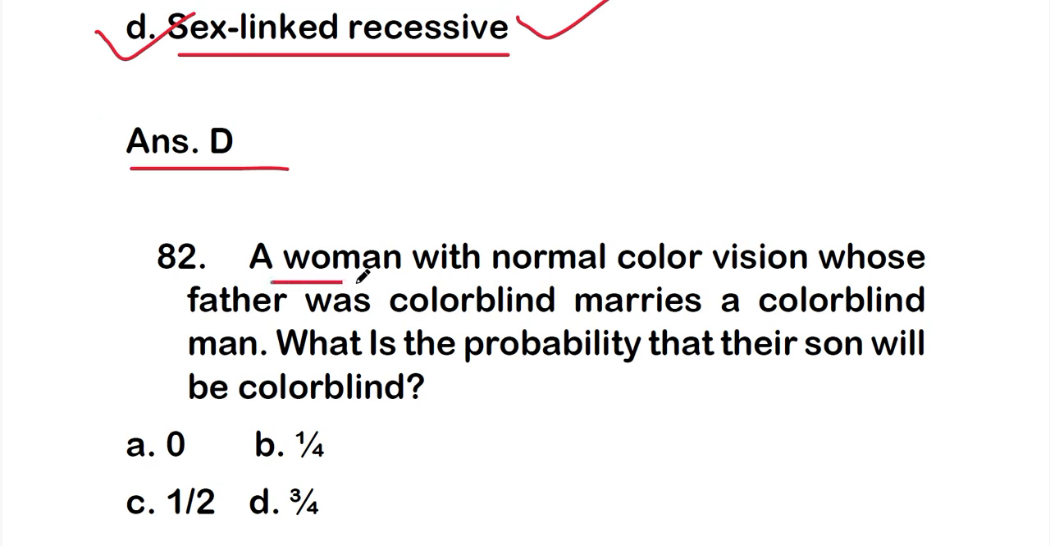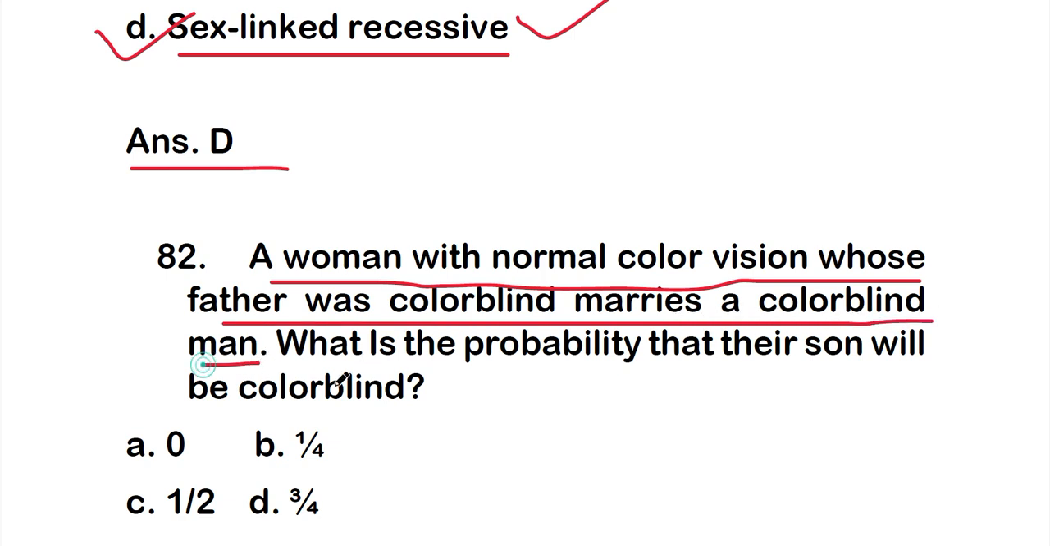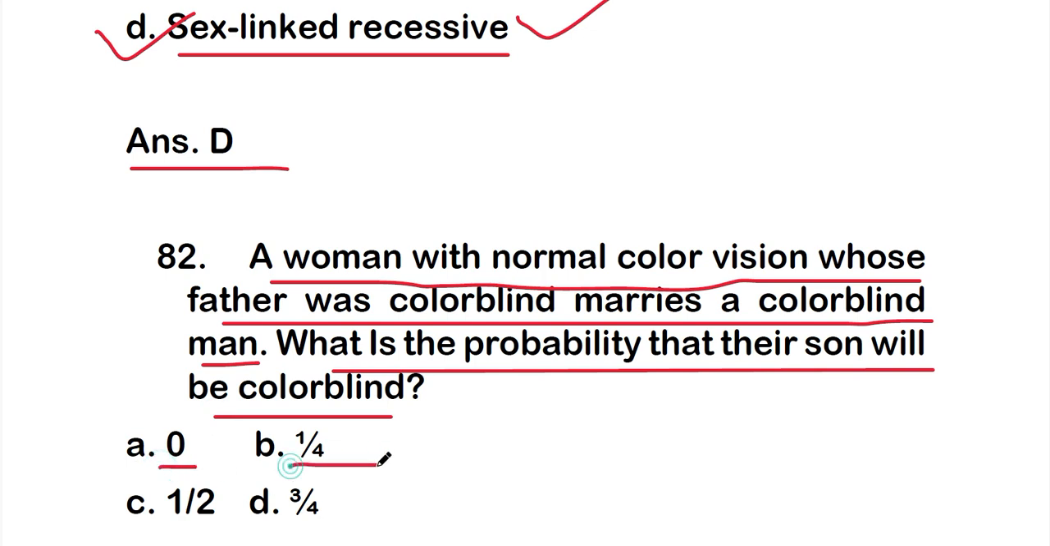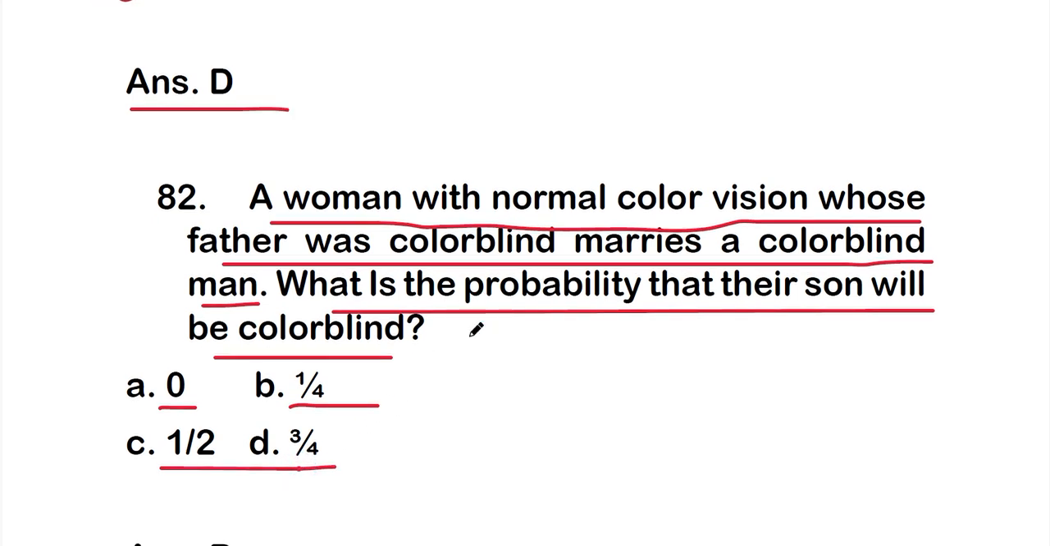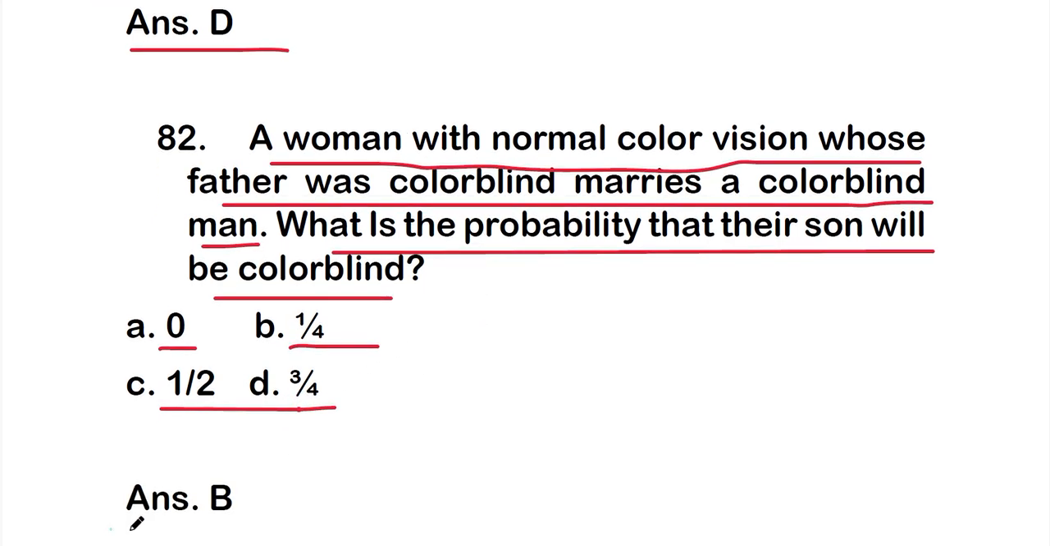A woman with normal color vision whose father was colorblind marries a colorblind man. What is the probability that their son will be colorblind? The options are: option A is 0, option B 1 by 4, option C 1 by 2, and option D 3 by 4. So the right answer is option B, that is 1 by 4.